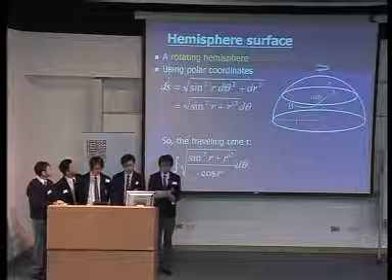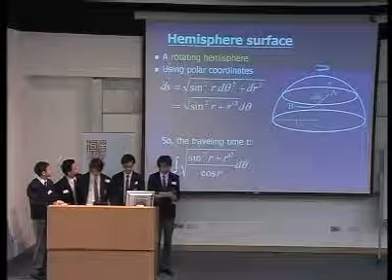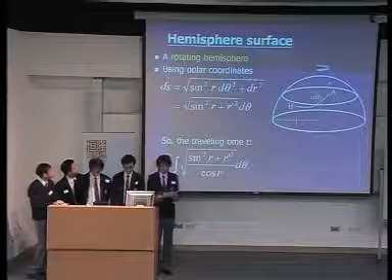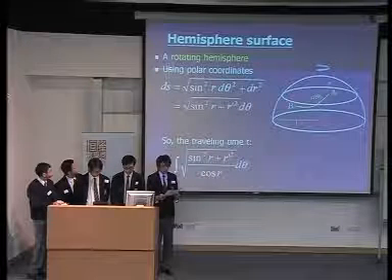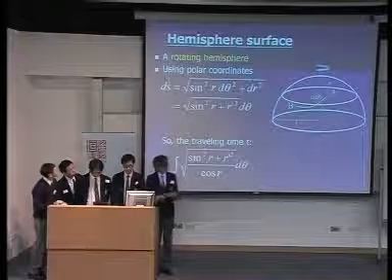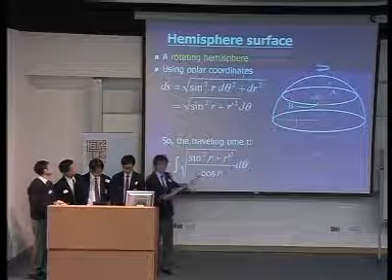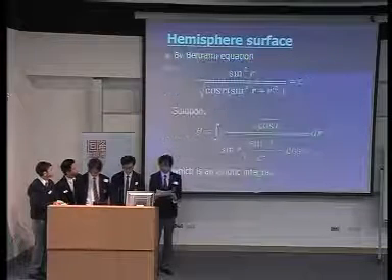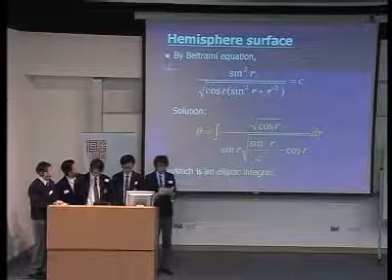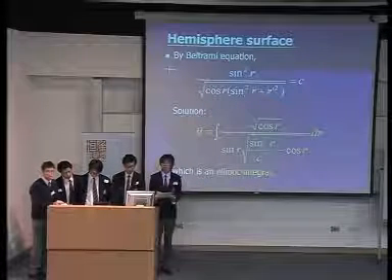A similar method can be applied on a rotating hemisphere. For simplicity, we set the radius to be unit length. An infinitesimal element of the arc length ds is found in the same way. We got another functional here for traveling time t. And then we applied the Beltrami equation and discovered that the solution is again an elliptic integral.